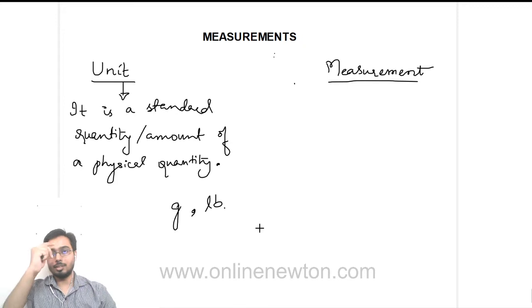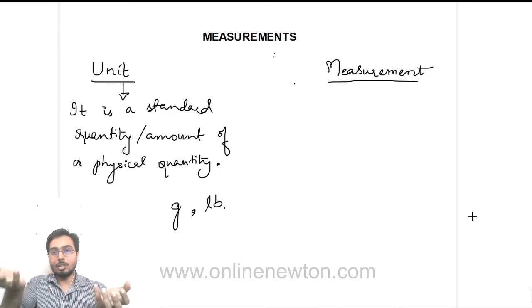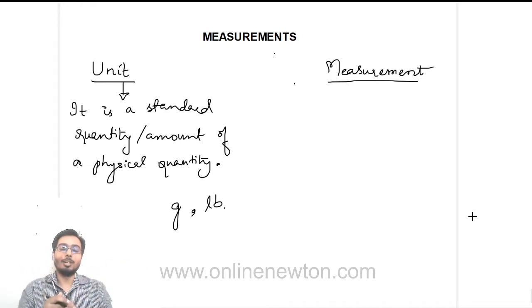Before that, let us understand what is so-called measurement. Measurement is a very simple thing. Let us try to understand. Suppose you must have seen a weighing machine. On one side you keep anything you are measuring, let's say a certain amount of sugar. On the other side you keep the weights, right? I'm talking about a physical balance. These days we have digital balance also.